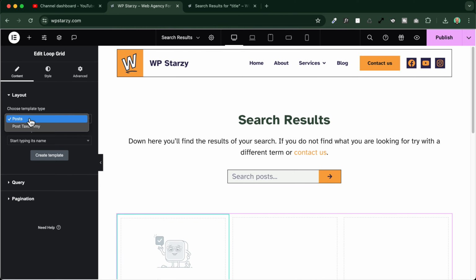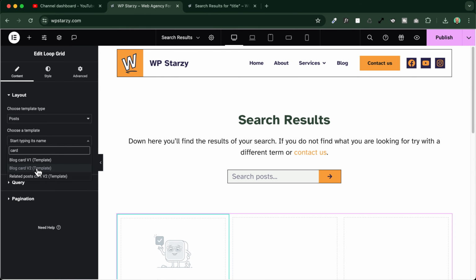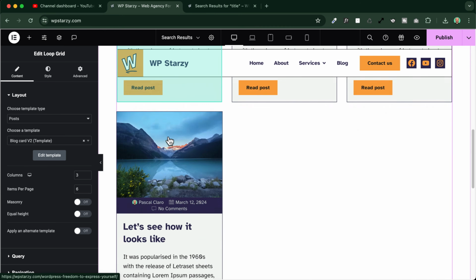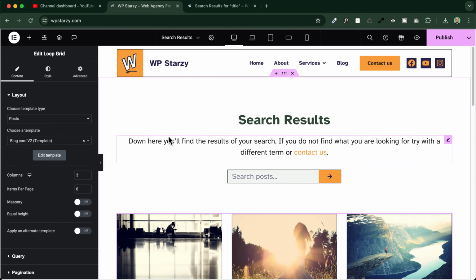In my case, I will leave here the selection on posts because I want to display posts, and I will go down here and I will type in card. I've just created some blog cards that I can use to display the search results. For example, this one will be my template, and as you can see, it's a customized template and it will work perfectly to display my search results.